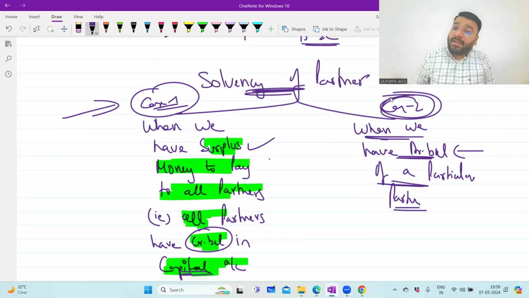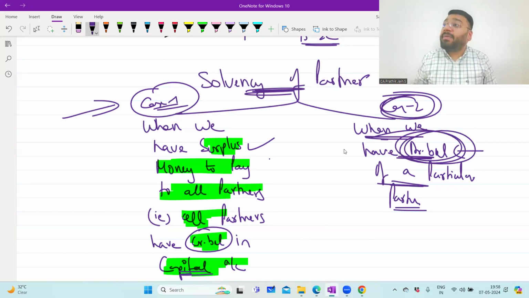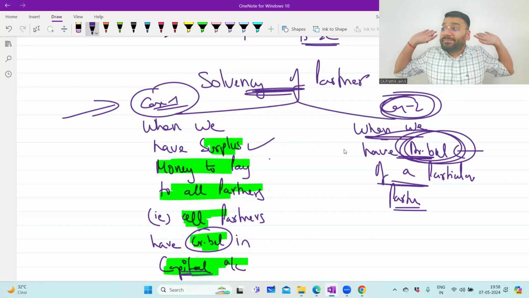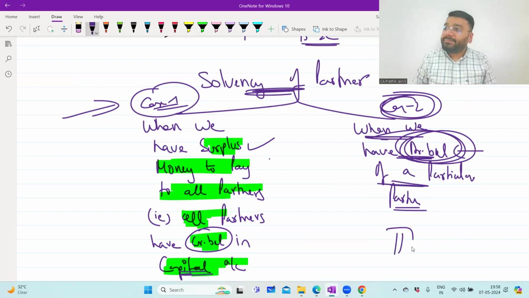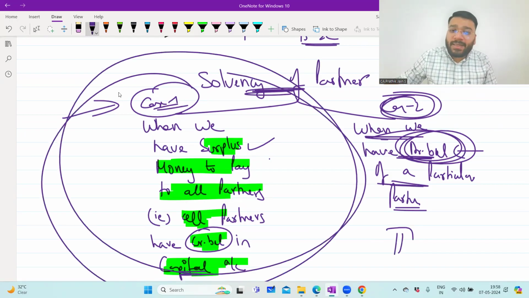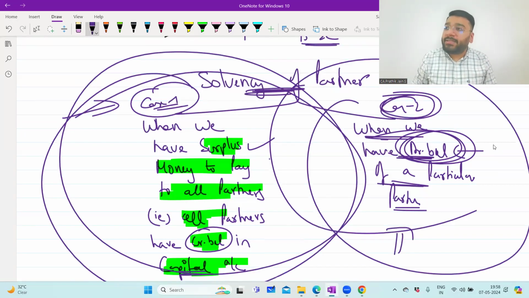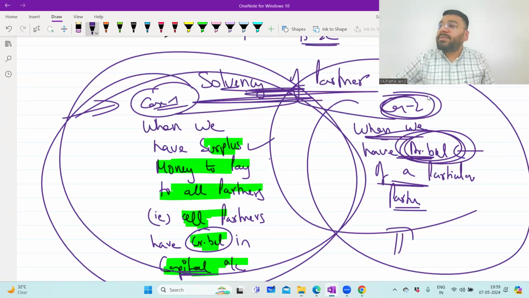The problem will come when this person from whom we have to receive the money says that no, I am insolvent, I cannot pay the money, then the next concept we'll discuss in the next class. Am I clear? So next class, maybe what I'll do is in the beginning, I will do one more question based on this. Because today we did both the questions based on case 1. So I'll do one question based on case 2. So this concept is done. And then I'll move on to the next concept, which is the concept of insolvency of a partner. So what to do? How to do the accounting entries in case of insolvency of the partner.